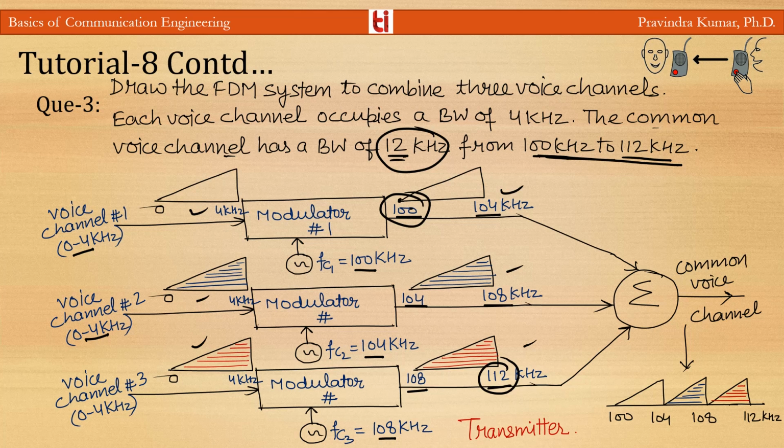Now I will combine these, and the composite signal will be transmitted through the channel. You can see the bandwidth is 100 to 112 kilohertz. This means 12 kilohertz bandwidth of this composite signal.